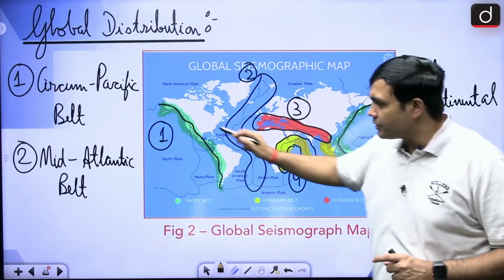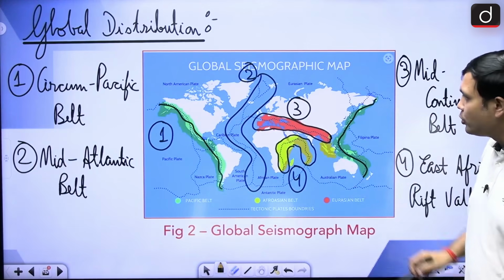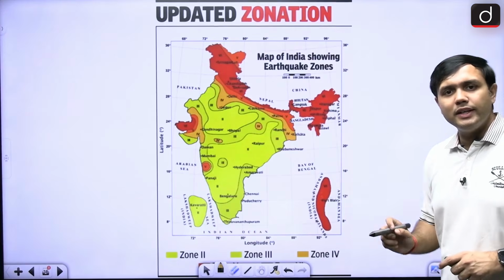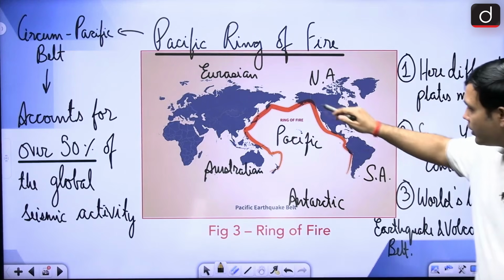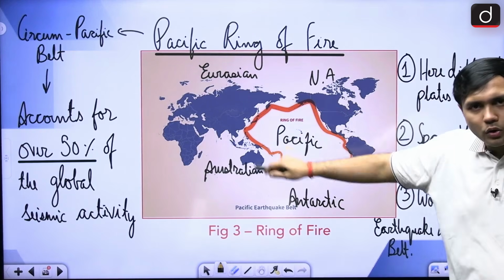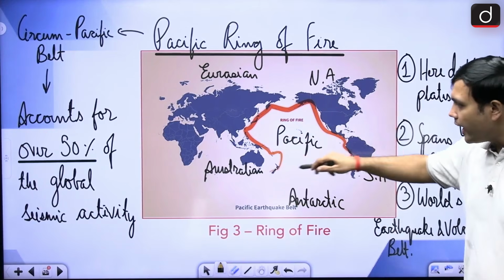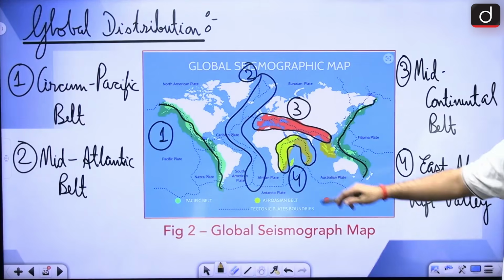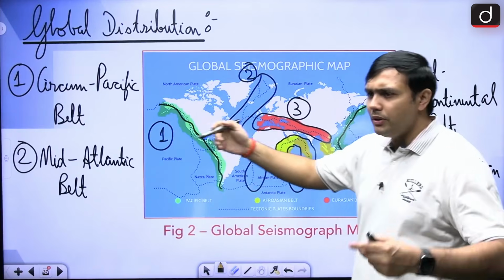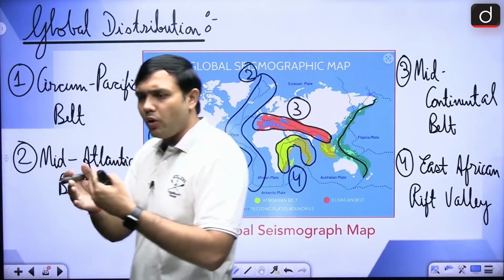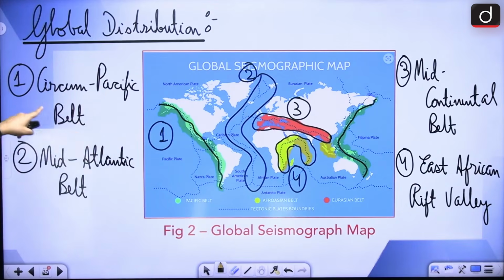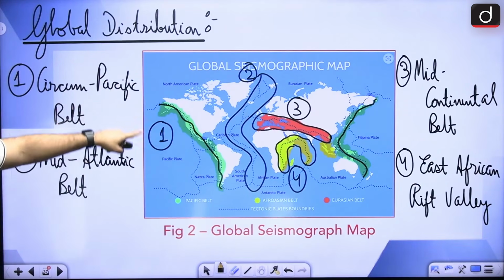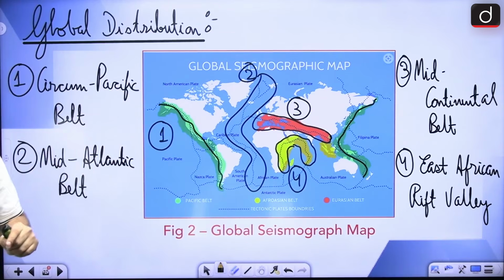So the first important region would be this region around the Pacific, right? This is also known as, I'm hoping that you would know, the Pacific Ring of Fire, right, that you have heard about. So there a lot of volcanoes are also there, and in this particular region only you will find a lot of earthquakes happening. Why? Because a number of plate interactions are happening in this particular region, right? So there is a circum-Pacific belt that is among the most active regions of earthquakes in the world.